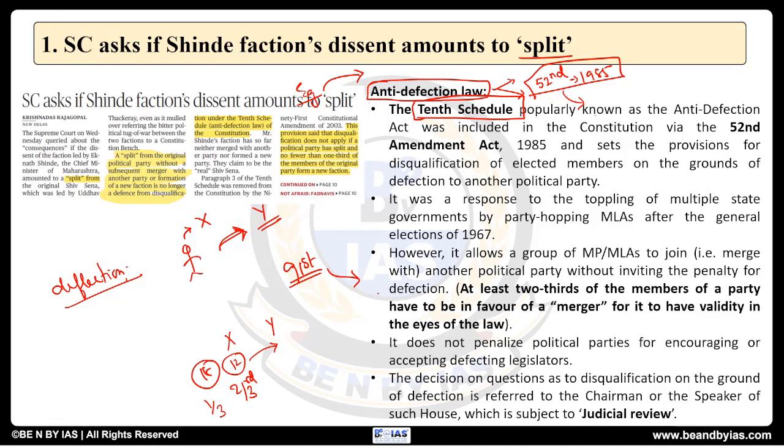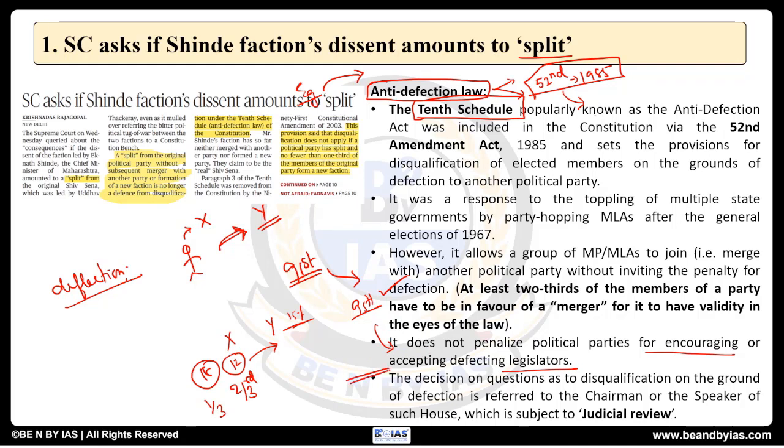So it has brought such exemptions through the 91st Amendment, okay. Plus further it has been strengthened and you can see the 15% cap and everything, and it does not penalize the political parties for encouraging or accepting defected legislators. So this is the next development.